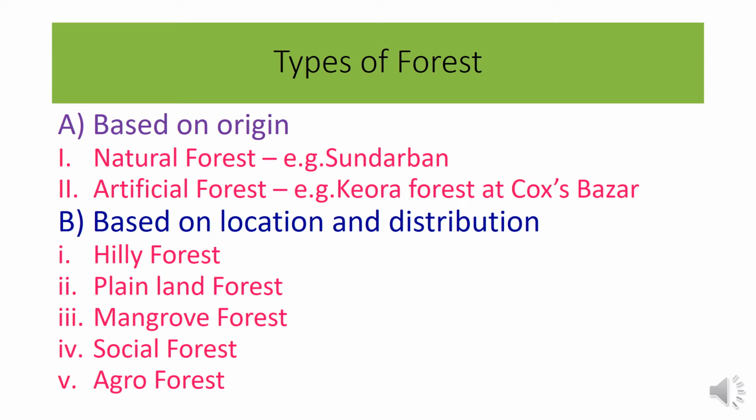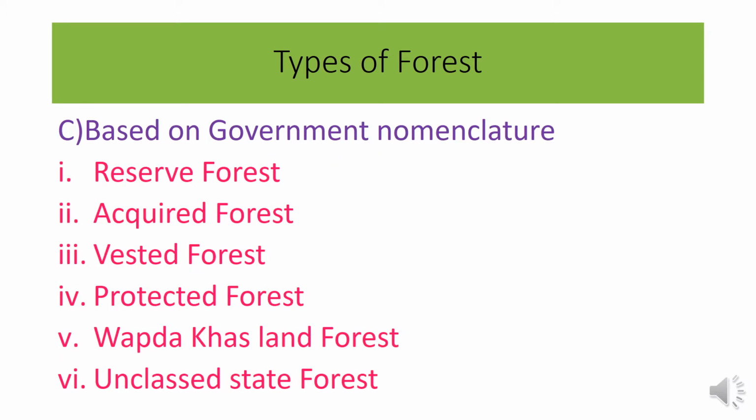Then, based on location and distribution, forests are of 5 types. One is hilly forest, then plainland forest, then mangrove forest, then social forest, and then agroforest. Mainly agroforest is one type of social forest. And based on government nomenclature, the forests are of 6 types: reserve forest, acquired forest, vested forest, protected forest, khas land forest, and unclassed estate forest.